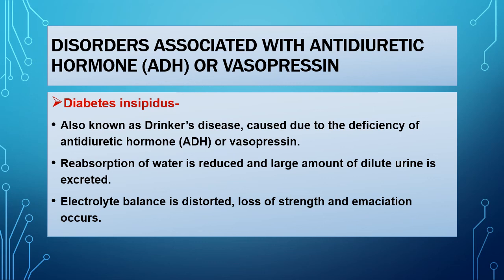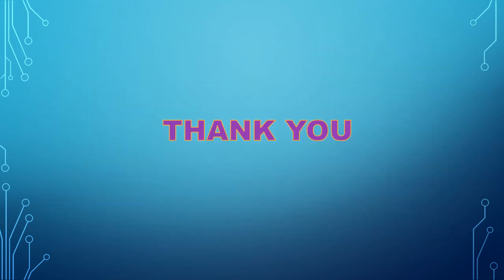In this case, reabsorption of water is reduced and a large amount of dilute urine is excreted. As a result, electrolytic balance is destroyed and loss of strength and emaciation occur. So these are the disorders caused due to the hypo or hypersecretion of the pituitary gland.